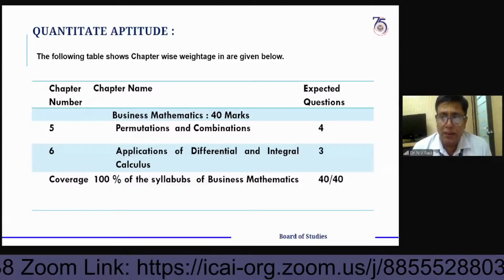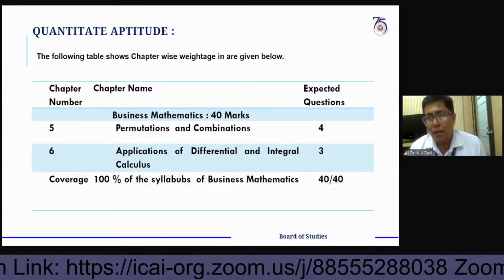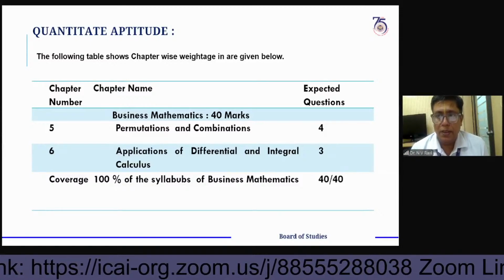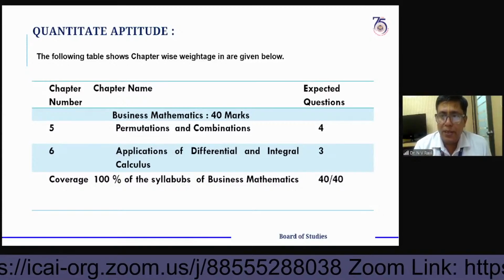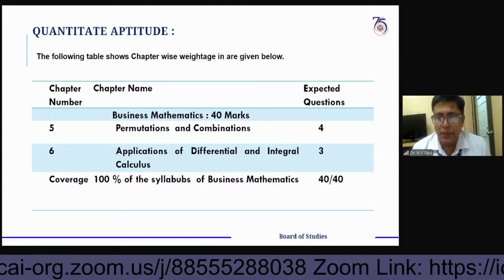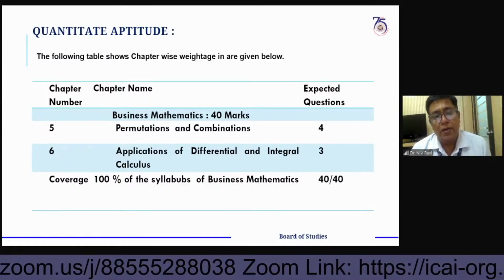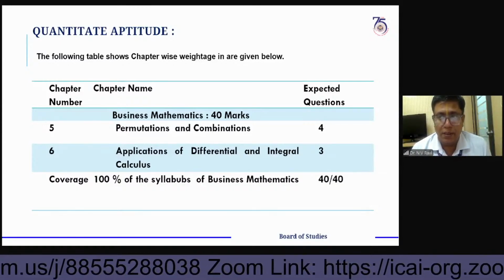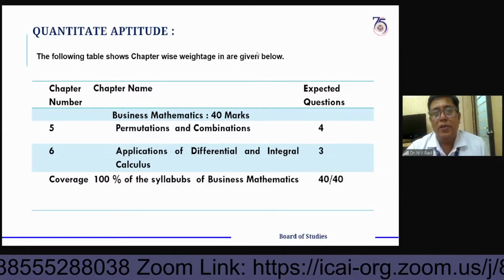Rough sheets will be available along with the question paper. You can do it there itself, and they have clearly mentioned a page for rough work also. You can easily calculate there itself, and you have to submit it back to the examination people only. Okay. Now I'm coming to the point.